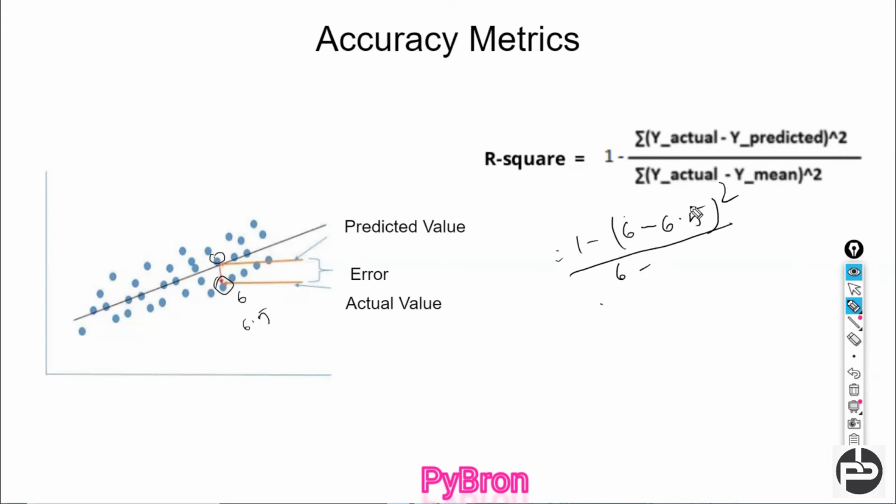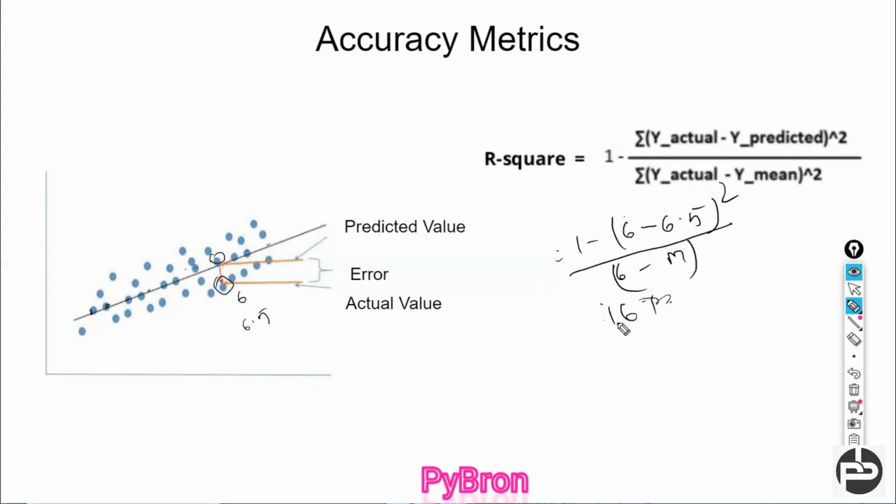Again, how will you calculate the y mean? In this line there are multiple points, you can add them and divide by the count, so you can calculate the y mean. Let's suppose for a while we have m, and you can calculate something like the y squared value, let's suppose 16, you will get 16.